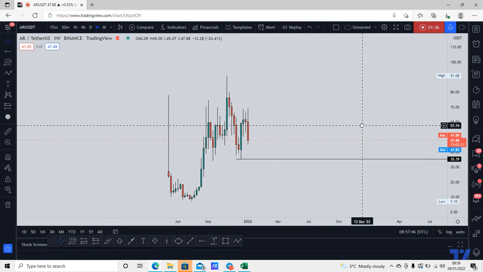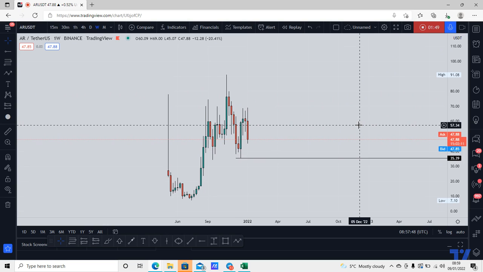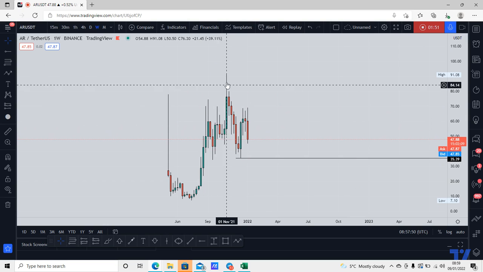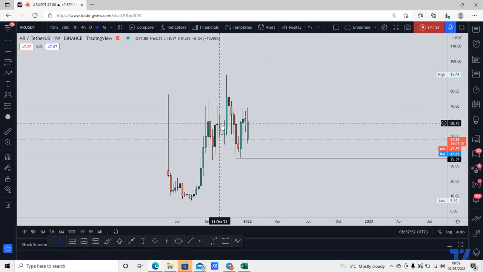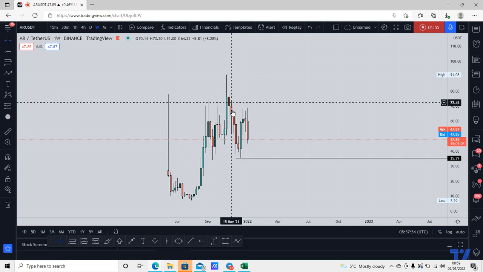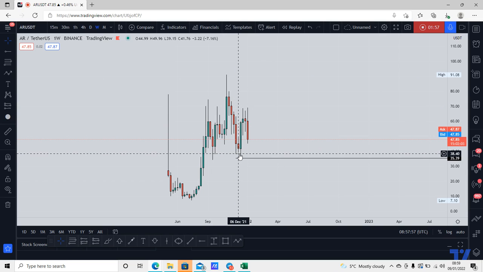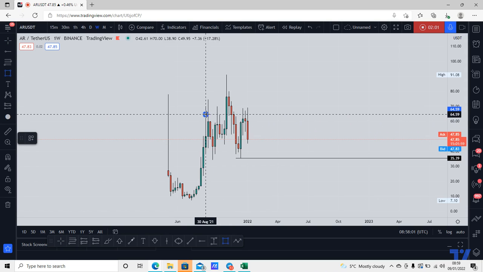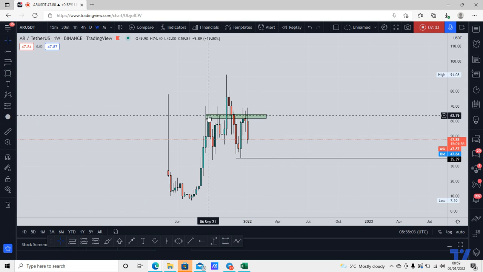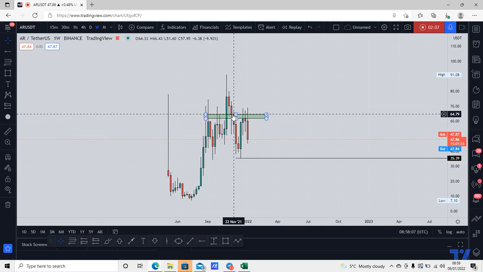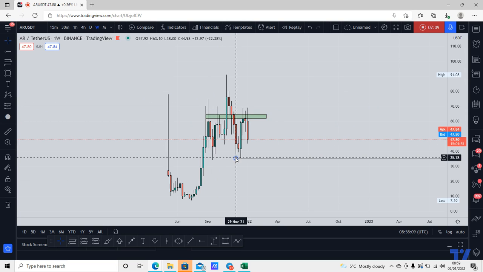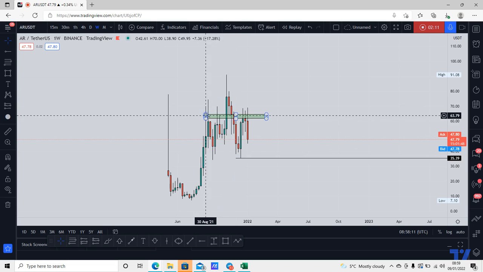So here on the weekly time frame, everything is clearly looking bearish. We have this break above the highs. So we had resistance here. The market broke above this zone and then broke straight back down below this zone. So this area here, all across this zone, is clearly previous resistance. We broke it to the upside. It should have acted as support here. Instead, the market broke it to the downside.